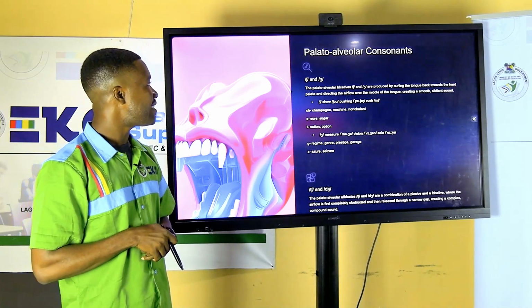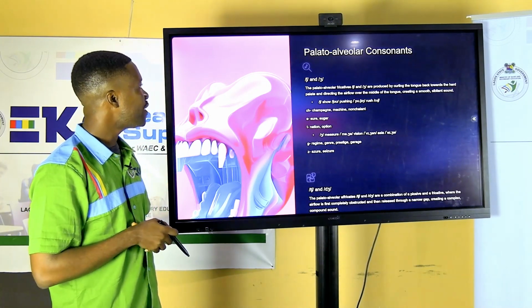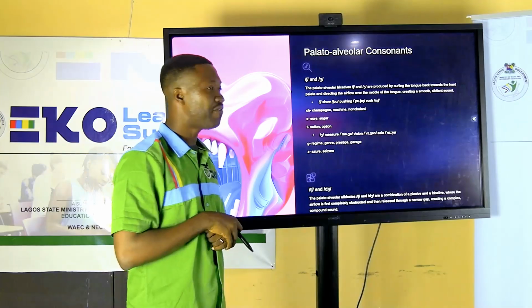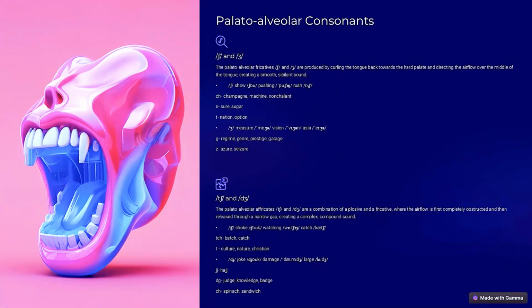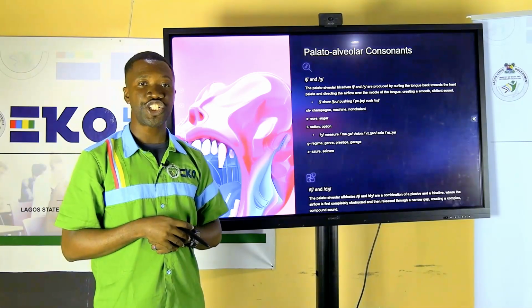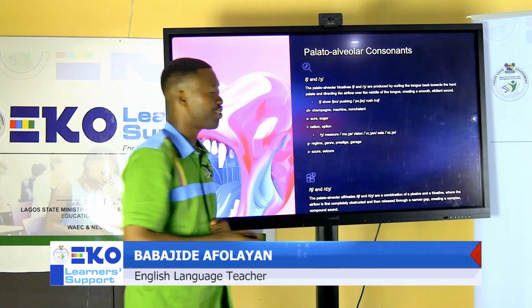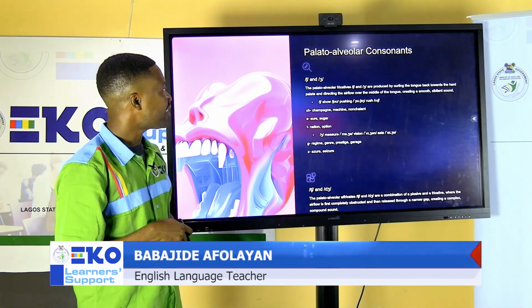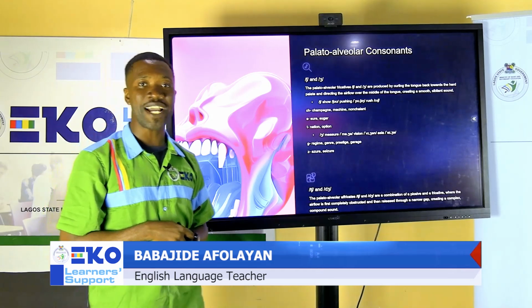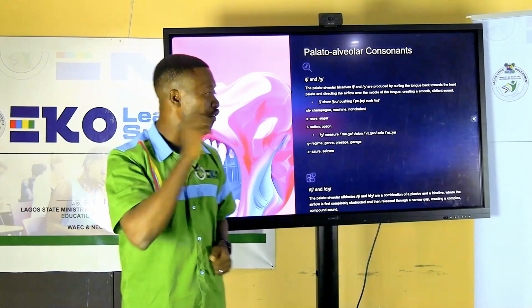Let's move on to the next set of consonants, which are the palato-alveolar consonants. We have it in these two symbols. The first sound there is the sound sh, while the other is the sound zh. The first sound is voiceless, while the other sound is voiced.